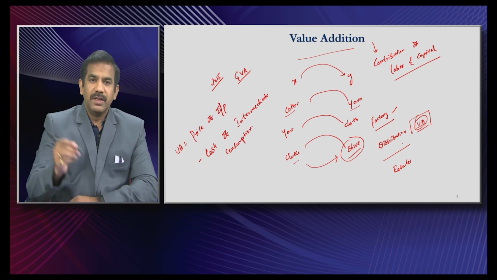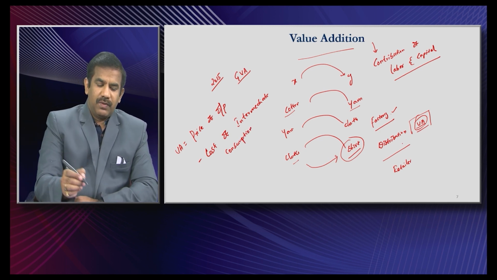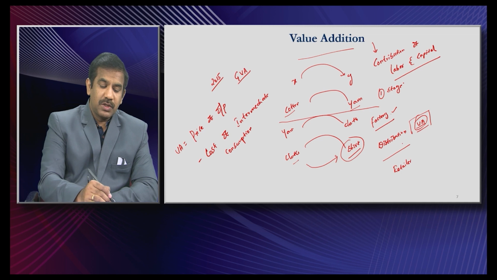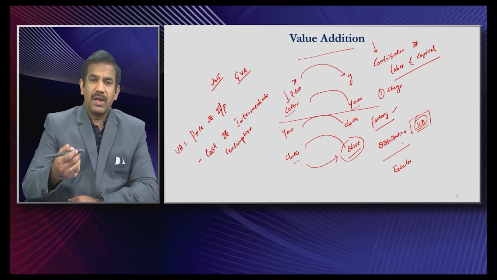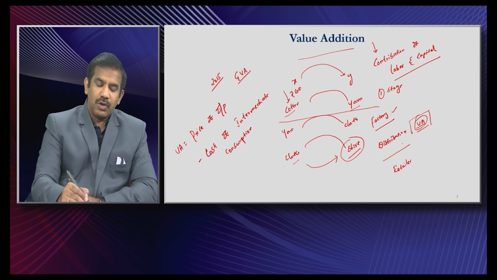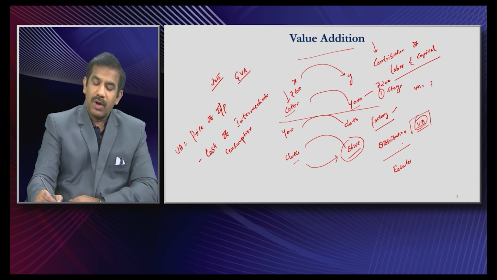Now imagine in this particular example, let us say this is the first stage of the production of a shirt. There is a company which purchased cotton worth ₹100 from a farmer. Once it has purchased the cotton, it spends some money on labor and capital and transforms this cotton into yarn, and finally sells this yarn at a price of 200. So what is the value addition in this case? That is 200 rupees minus 100. That is the value addition taking place in the first stage.